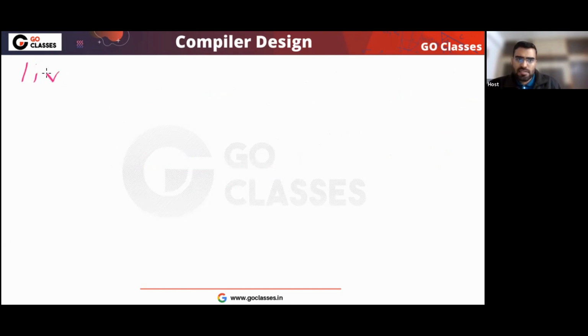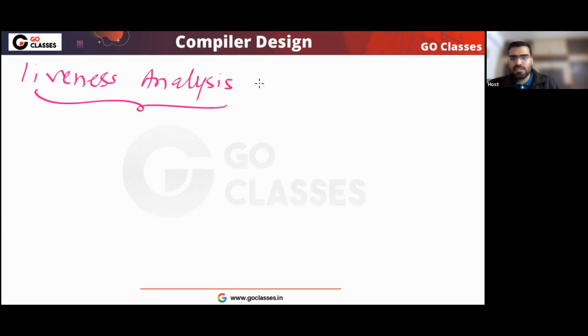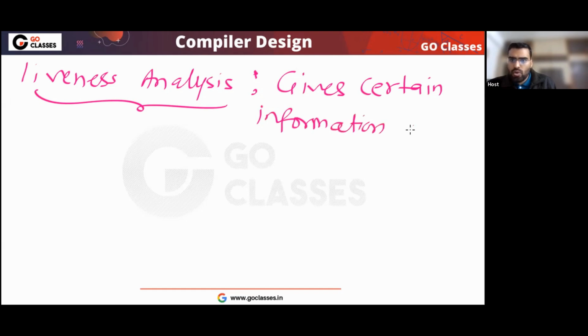It gives certain insight about the code, about properties of the code.